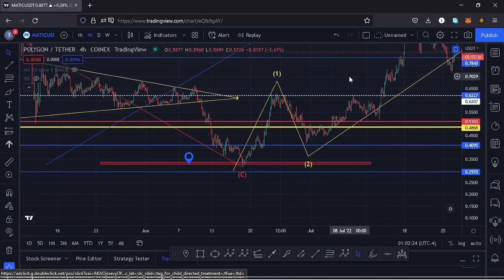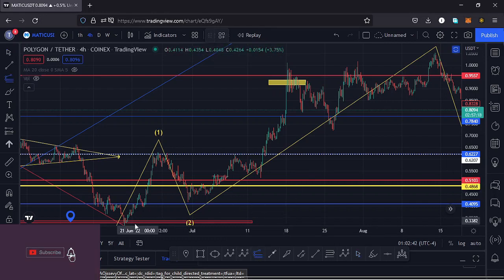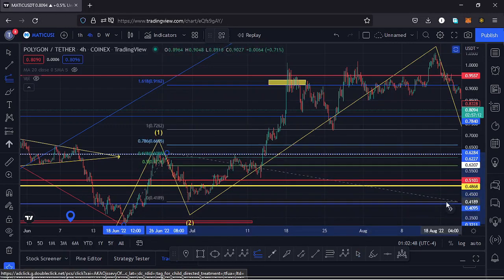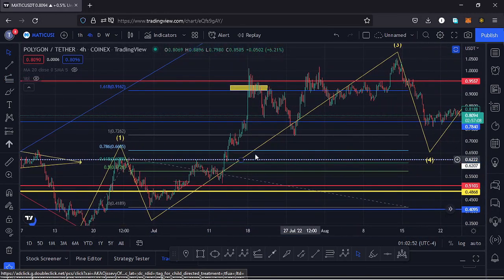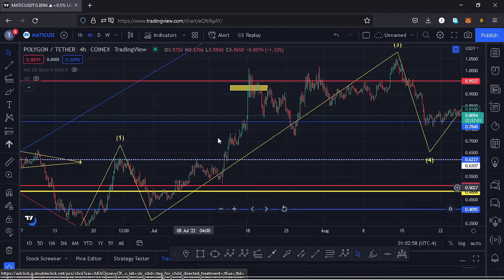Then we saw a very nice bounce to the upside in the formation of a third wave, and I had a target area for that third wave to the upside here on the charts at around the $0.93 mark, and that I was basing on the trend-based Fibonaccis, connecting the low of the wave 1 to the high of the wave 1, then dragging the fibs to the low of the wave 2. That gave me the minimum target area for that third wave to the upside at around the $0.91 mark, and you can see Polygon Matic respected that.